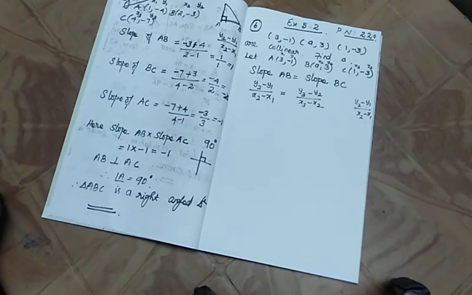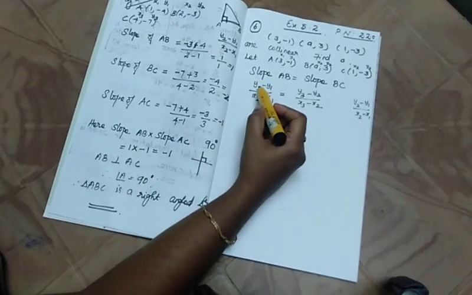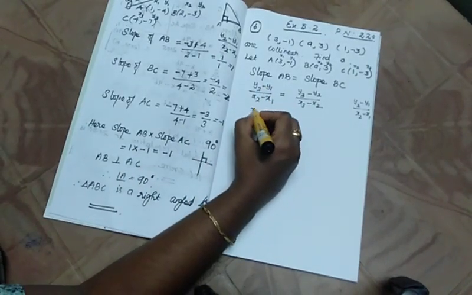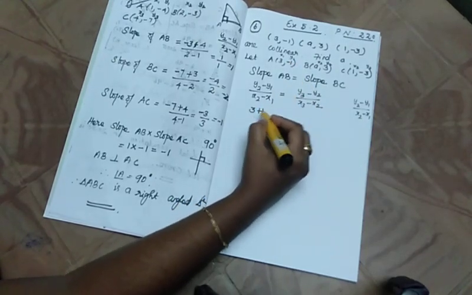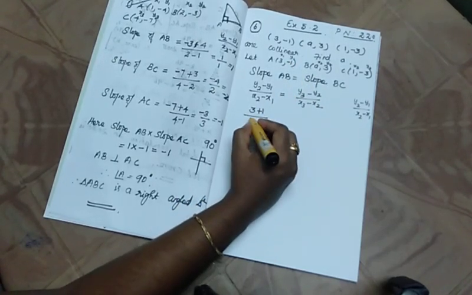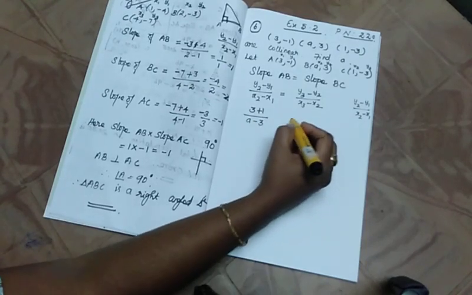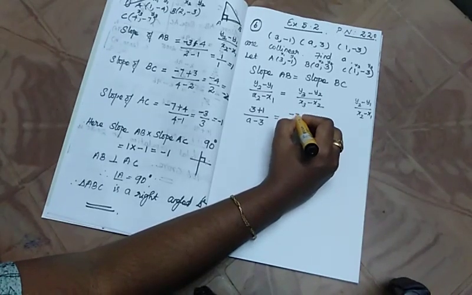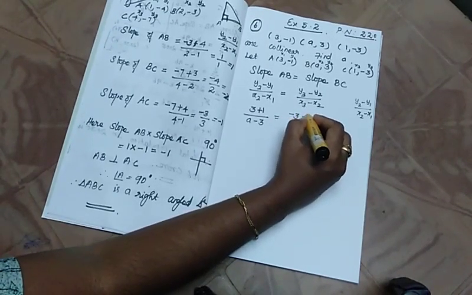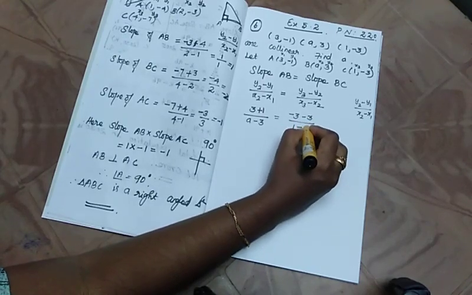Now substitute the values. Let's see what we get. So y2 is 3 minus, already minus 1, so plus 1, divided by x2, a minus 3, which is equal to y3, minus 3, divided by 1 minus a.